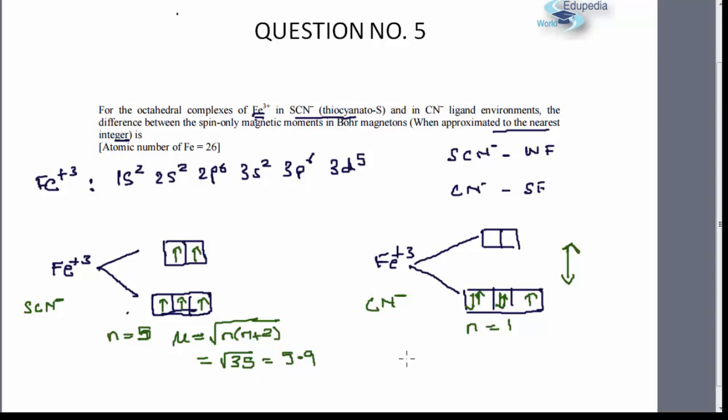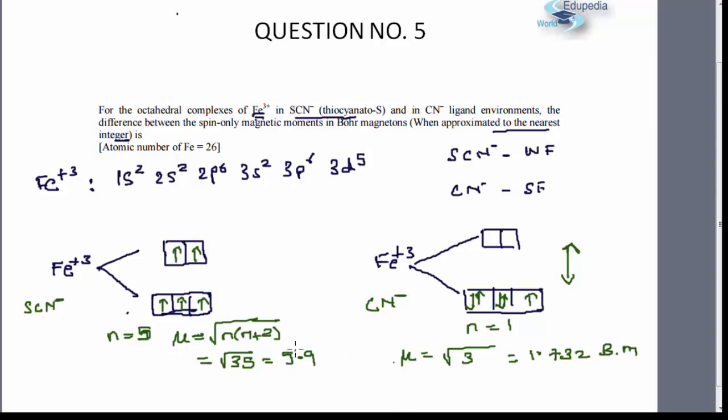And in this case, mu is equal to under root n into n plus 2, and I put the value of n as 1, this will come out to be under root 3, that is 1.732 Bohr magnetons.